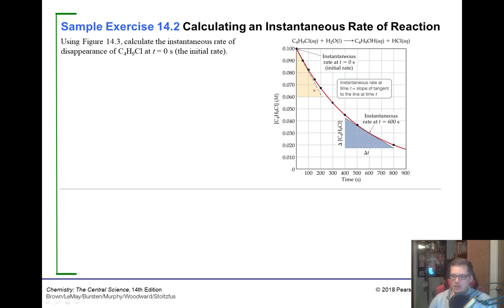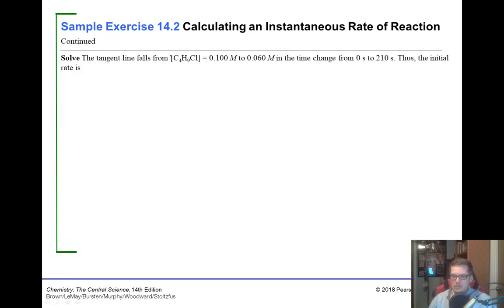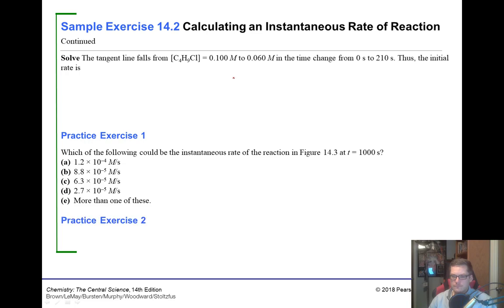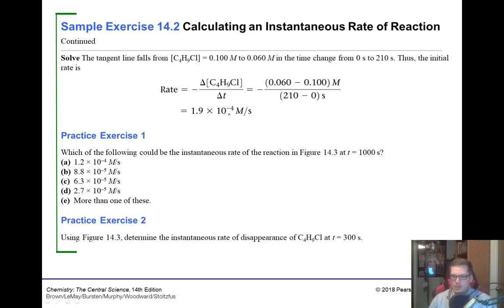We already did this one, actually, didn't we? From earlier, it says calculate the instantaneous rate of this at t equals 0. Let's see if they got the same answer we did. Yeah, 1.9 times 10 to the minus 4th molarity per second. That's exactly what we got before. All right, so let's do one more just to practice here.